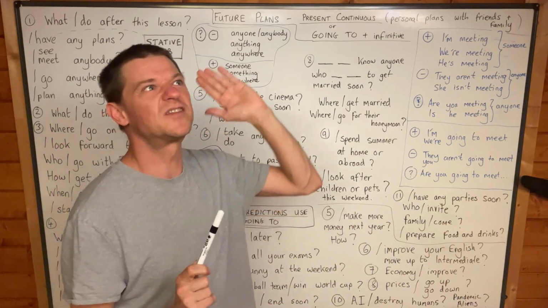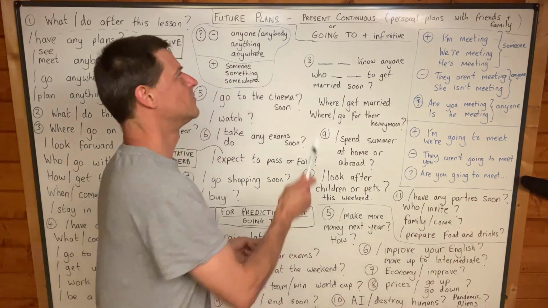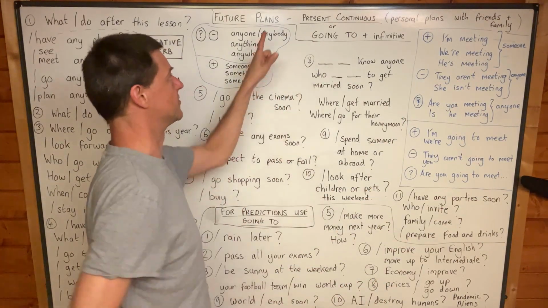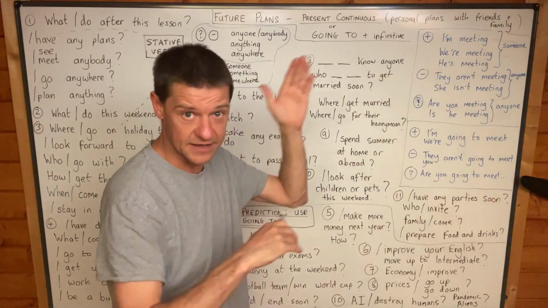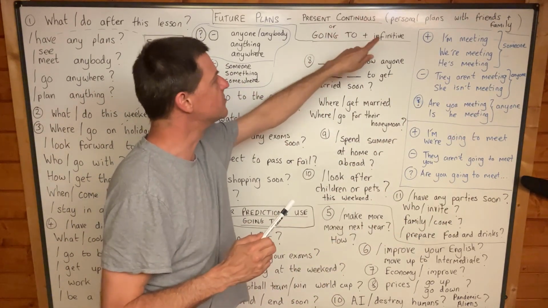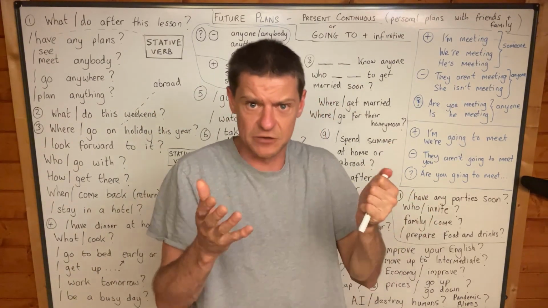When it's 2 years in the future, 3 years in the future, we don't usually use present continuous for plans. We usually use going to for plans that are far in the future, and present continuous for personal plans with friends and family that are near future.